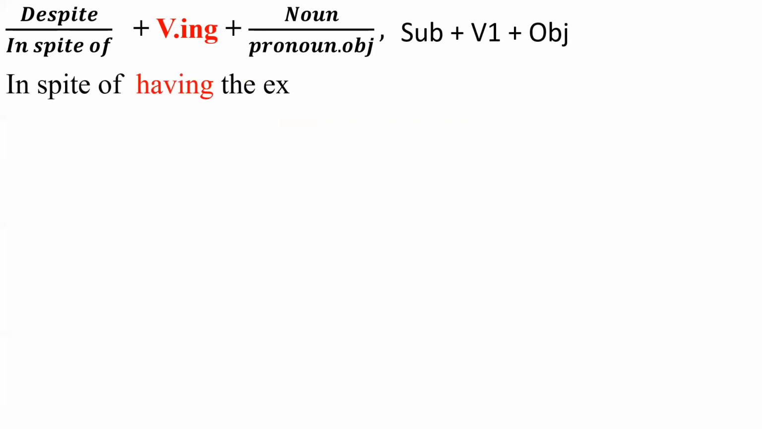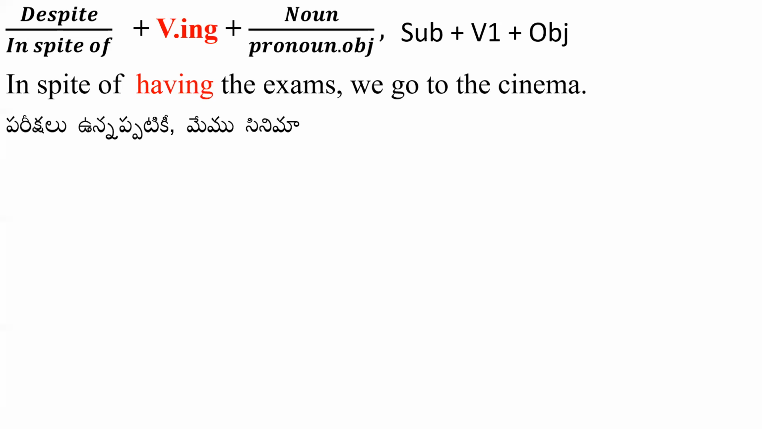Let's see the structures. As you already learned, one after one, eight kinds of sentences. See this one: subject, verb, object. This is the simple present first structure. For this, we have to add before the structure, despite or in spite of plus verb plus ing form plus object. Object means noun or pronoun under object case. In the place of noun or pronoun under object case, you can simply say object. Okay, see the example: in spite of having the exams, we go to the cinema.